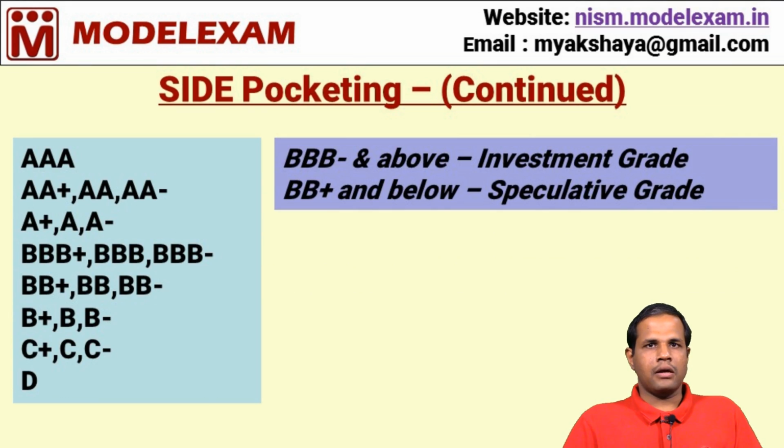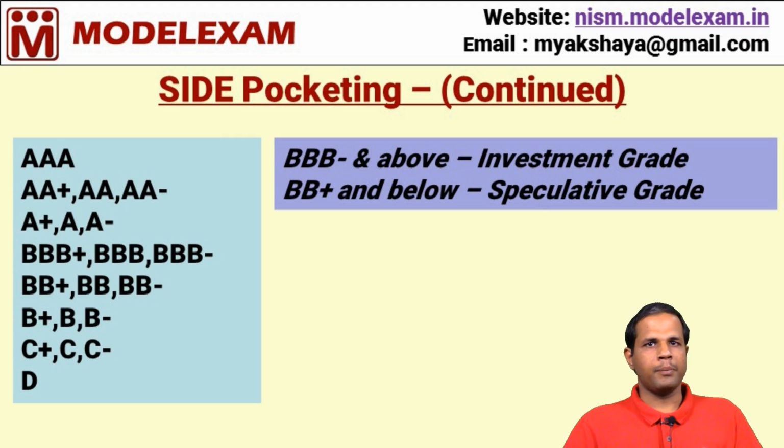Let us understand downgrading of ratings in the context of side pocketing. Here we have given possible long term rating scales, that is we have rating scale starting from AAA up to D. What is investment grade rating and what is speculative grade rating?